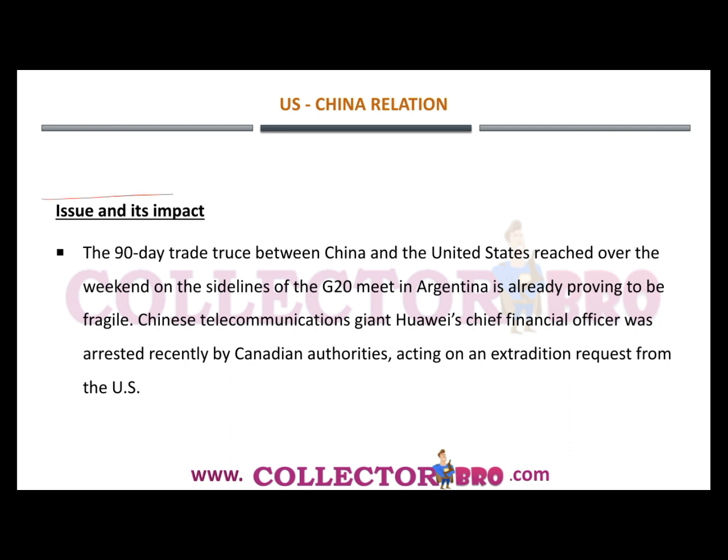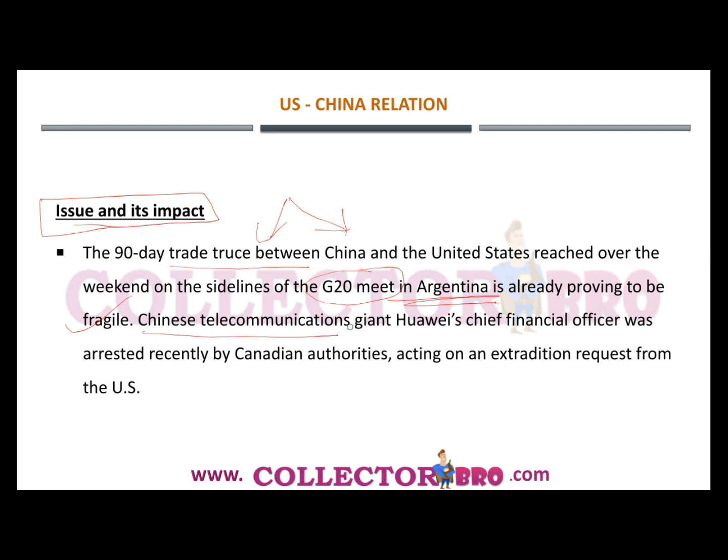So let's analyze the issue and its impact. The 90-day trade truce between China and the United States, reached over the weekend on the sidelines of the G20 meeting in Buenos Aires, Argentina, is already proving to be fragile because of the various disputes that have arisen since then, rather than going on a path of reconciliation.